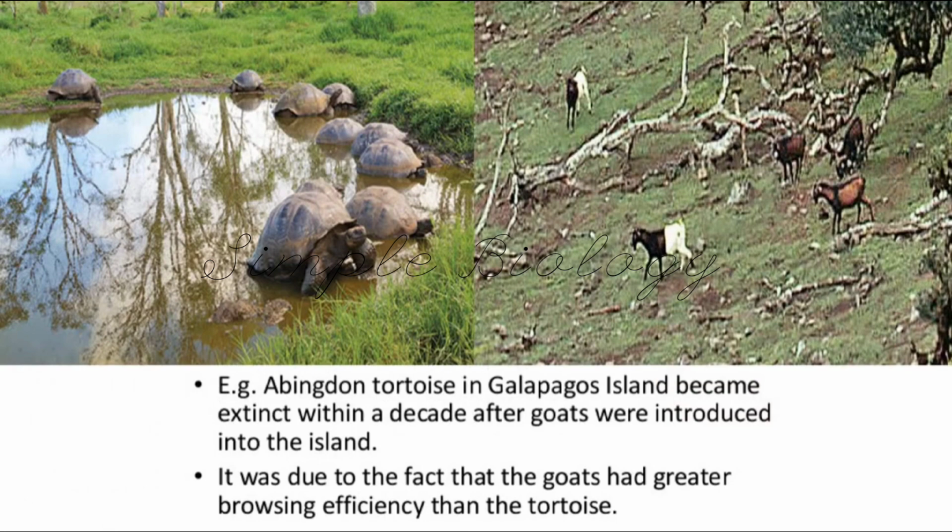For example, the giant tortoise in Galapagos Island became extinct within a decade after goats were introduced into the island. Before the introduction of these goats, the tortoises were living happily with sufficient food. But after the introduction, the goats started eating the food available for the tortoise. So what happened? These tortoises became extinct. The reason is that goats have greater efficiency for browsing than the tortoise.